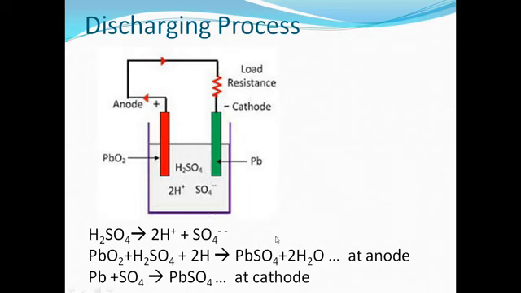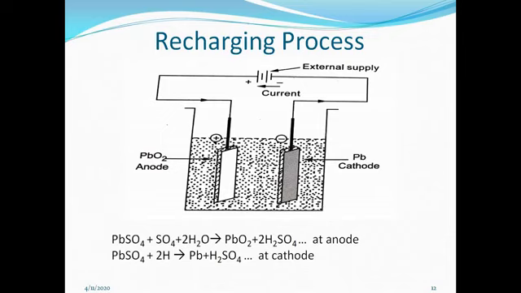Now at both the anode and cathode plates, lead sulfate is formed, and the color of this lead sulfate is white. Hence a whitish layer is on both the electrodes. This is known as the discharging process of the lead acid battery. Now the recharging process. The cell provides the discharge current for a limited time and it is necessary to recharge it after regular intervals.